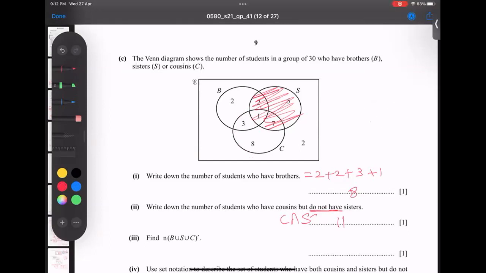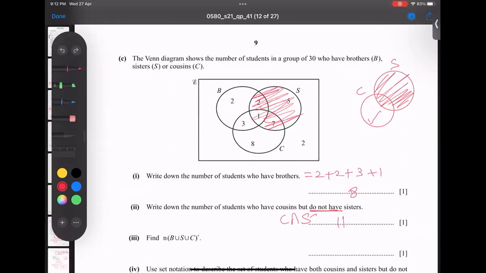It means the sisters are not there. Like in the question, the sister, I give an example: I talk about sister and cousins. And I don't need this one. I don't need this one. This is not required. Complement. So I need this only. So this means 8 and 3. So I got 11. I hope this time you understand well. After this, I'll go for the next part.